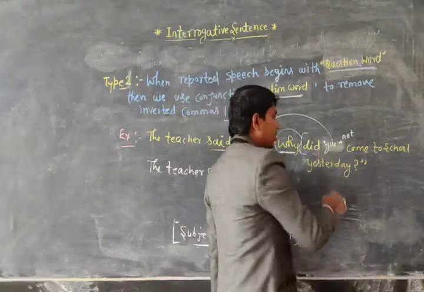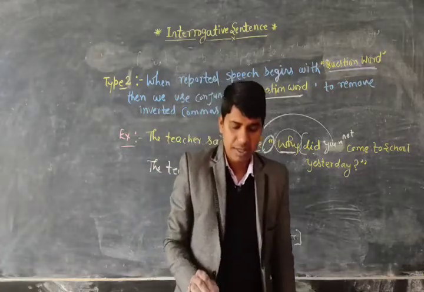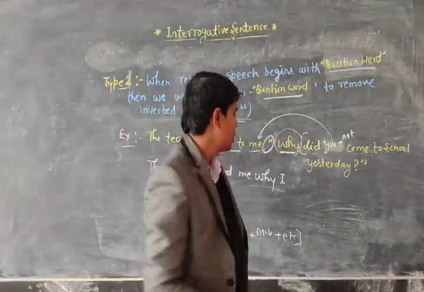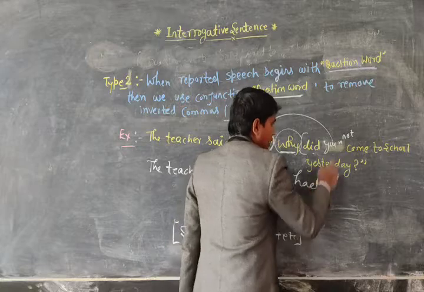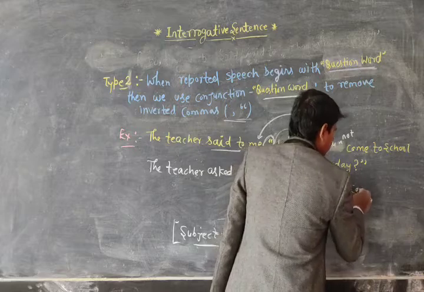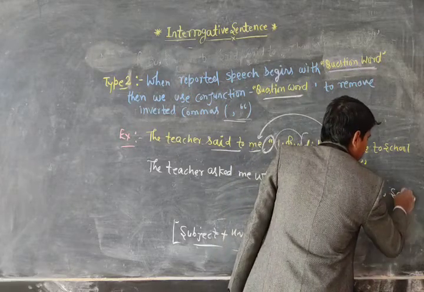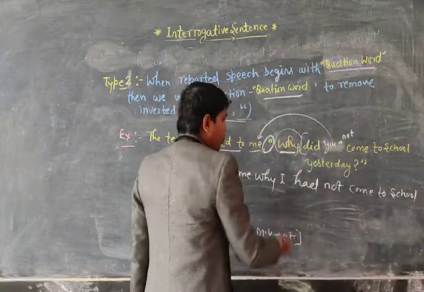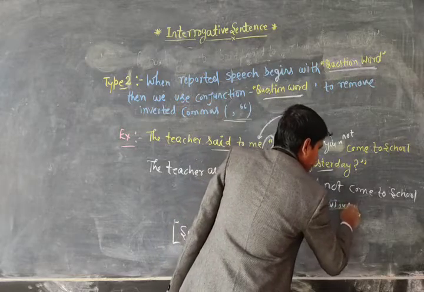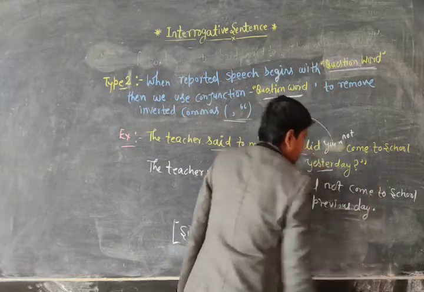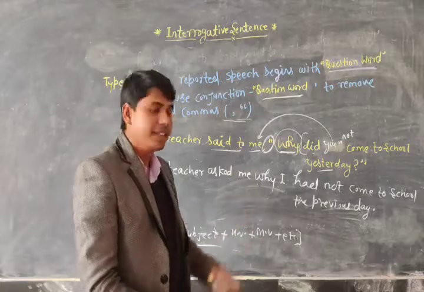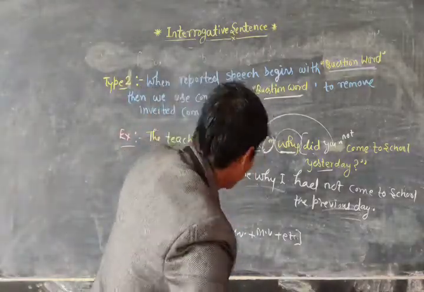And here did, this is the simple past tense. So dear, simple past tense will change into past perfect tense. So that is why you will use here had, and not will come after the helping verb. I had not come to school, and dear, you know, yesterday will change into the previous day. We have mentioned this already. Okay dear? I hope you have got my points very well. Let's see more examples.